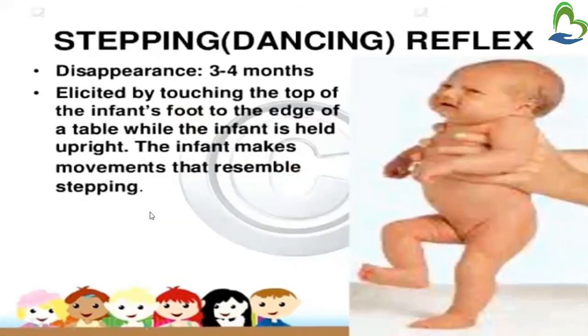Then stepping or dancing reflex. This disappears at 3 to 4 months of age. In stepping and dancing reflex, you have to place the baby on a hard or plain surface. Then you have to make the baby stand. So what will the baby do? The baby will put steps, which is called dancing reflex or stepping reflex. The baby will try to move to take steps.